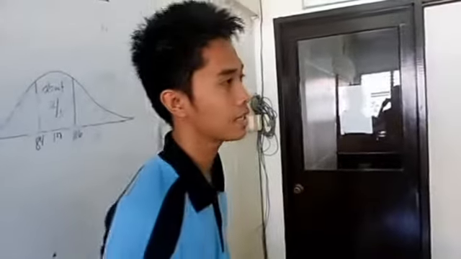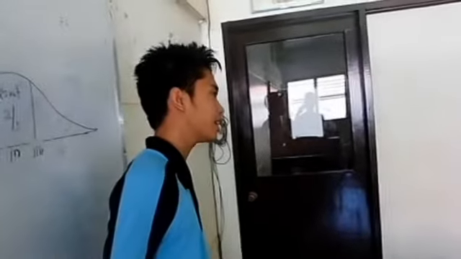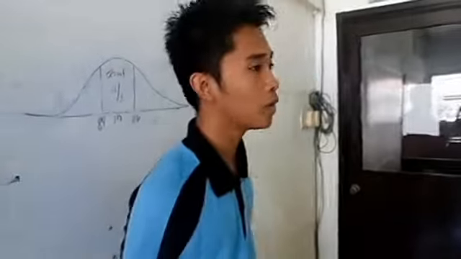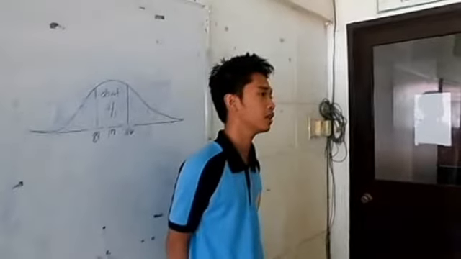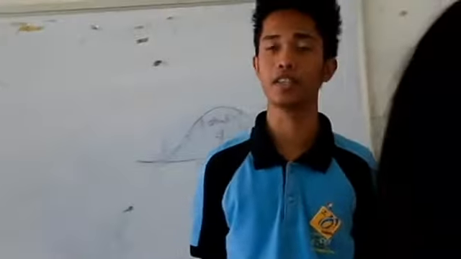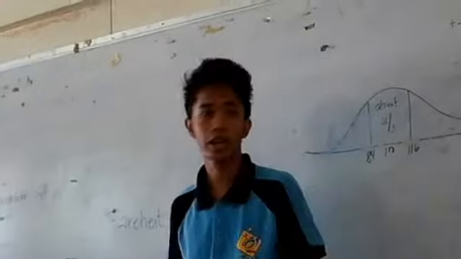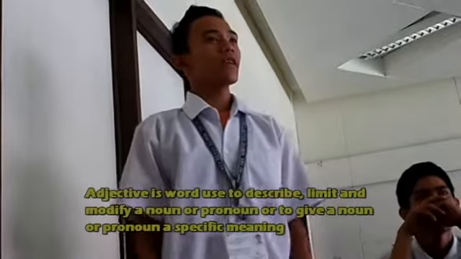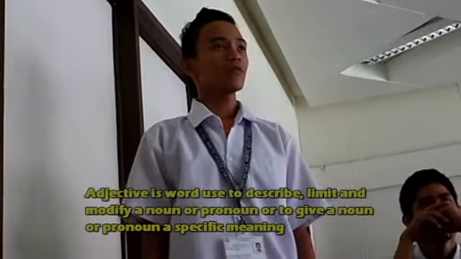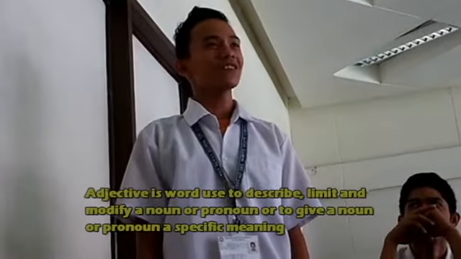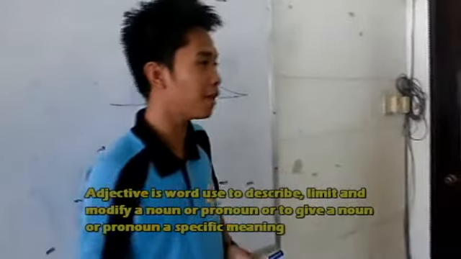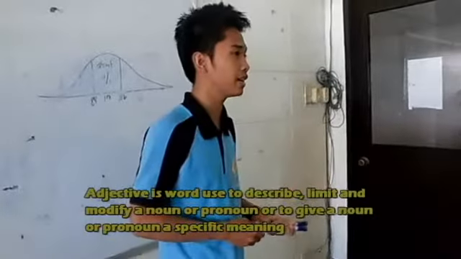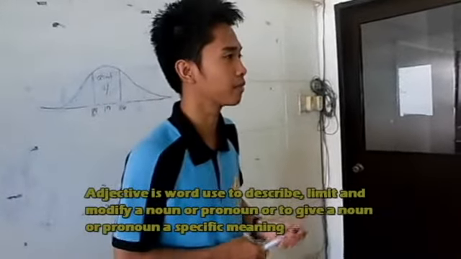Good morning, class. We will tackle adjectives. Since this topic was already tackled in previous years, we will just review the basic concepts. Can anyone tell me what an adjective is all about? Sir! Mr. Laba. Adjective is a word used to describe, limit, and modify a noun or pronoun, or to give a noun or pronoun a specific meaning. Very good, Mr. Laba. Adjectives also modify and describe another person or thing.